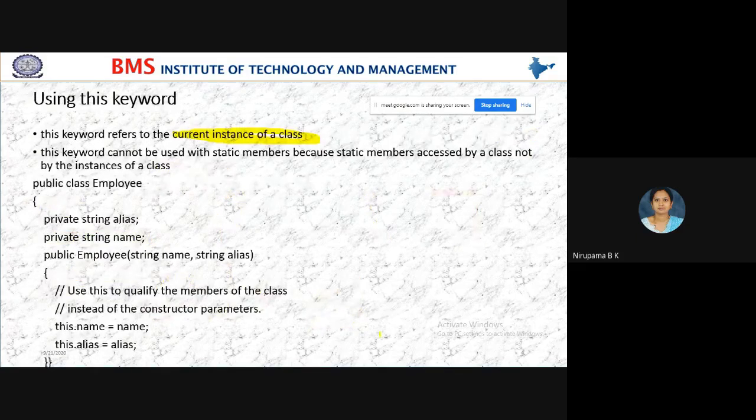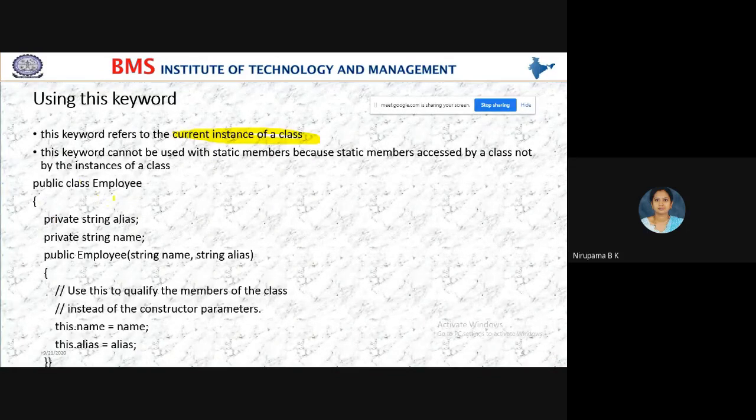When you use the this keyword in the program, no need to create an object explicitly. Using this keyword, you can access the values from the particular class. This is the instance, nothing but the object of the current class. The this keyword cannot be used with static members, because static members are accessed by the class, not by the instance of a class.